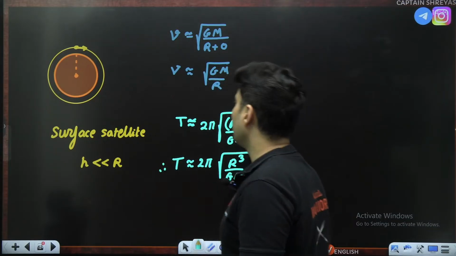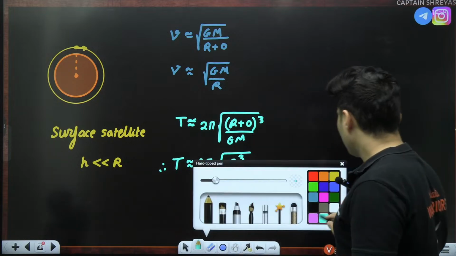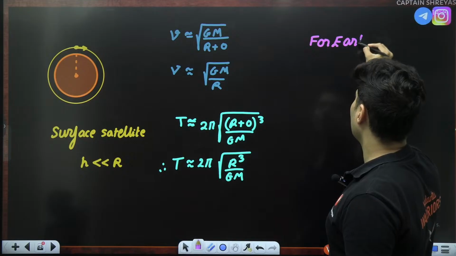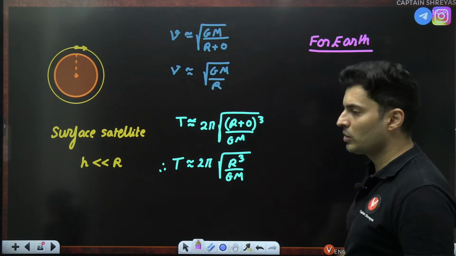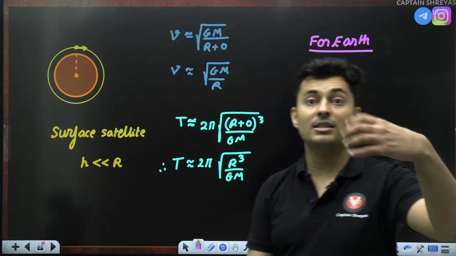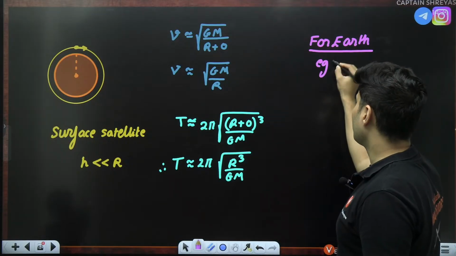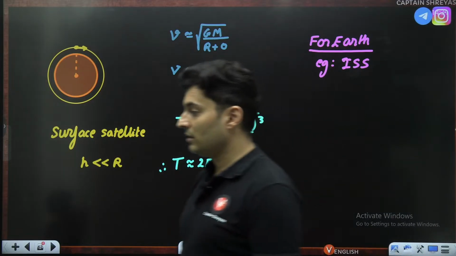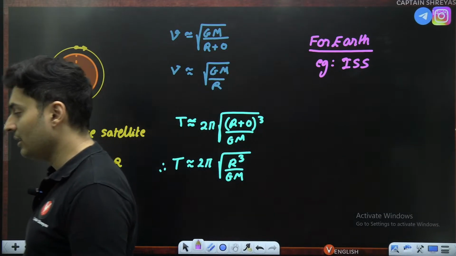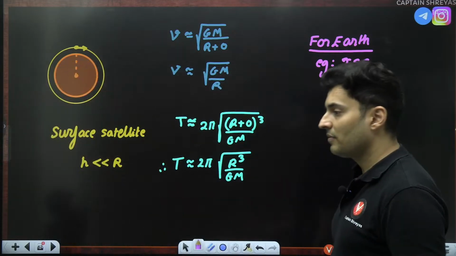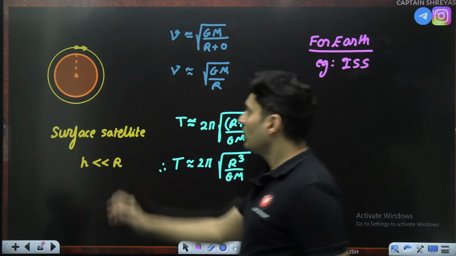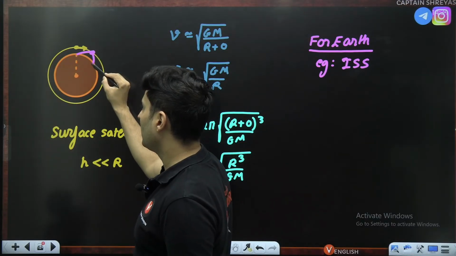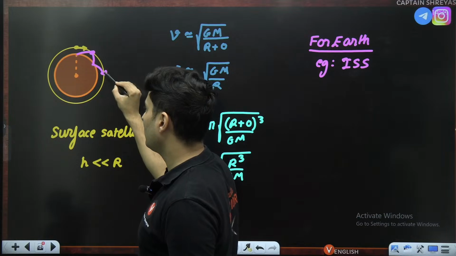So that's what the time period will be. Now it so happens that for Earth, if you launch a surface satellite which is very close to the surface, like the International Space Station, example, International Space Station, ISS, which is a surface satellite close to the surface, because you have to make frequent trips, food has to be sent, somebody has to come back, we have to send an astronaut, we collected a sample.